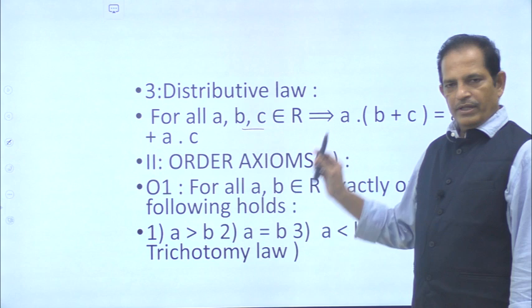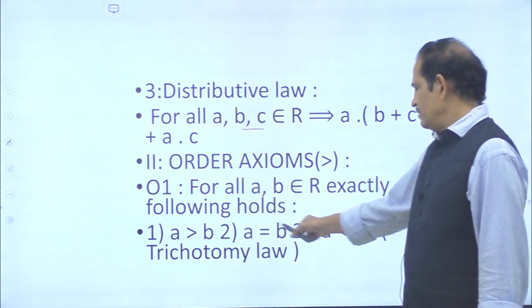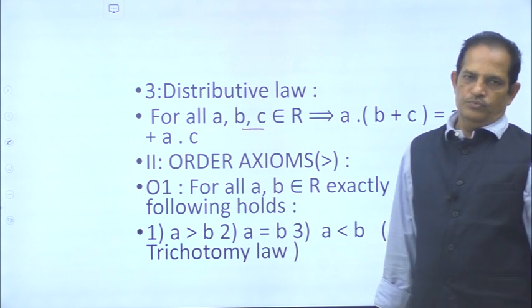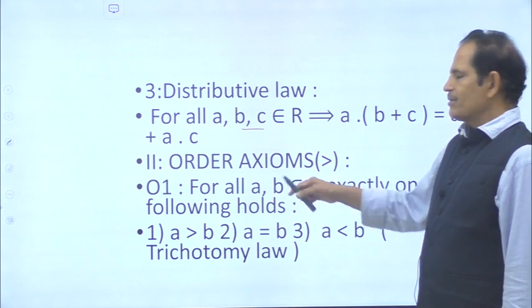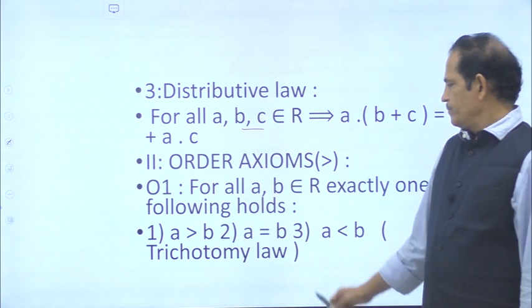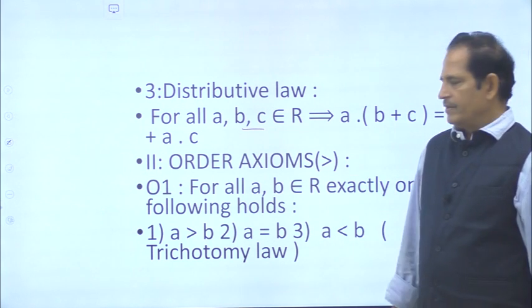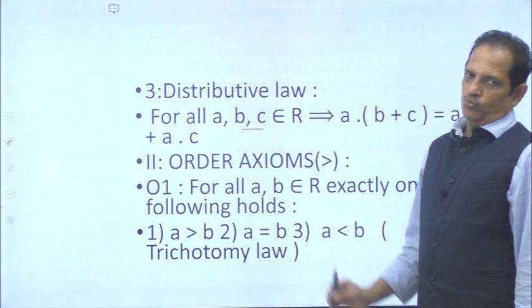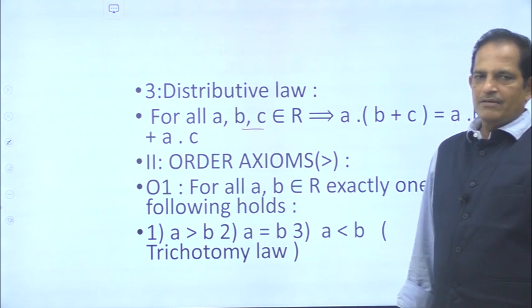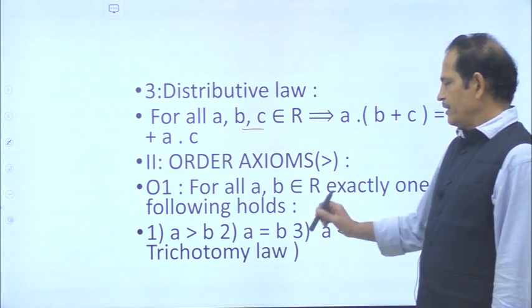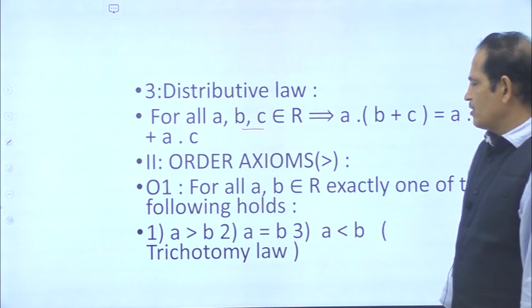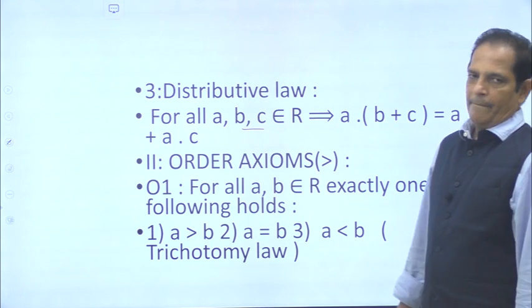If a and b are two real numbers, one of these three will be true: a must be greater than b, a must be equal to b, or a must be less than b. One should always be true for any two real numbers. This law is called the trichotomy law.